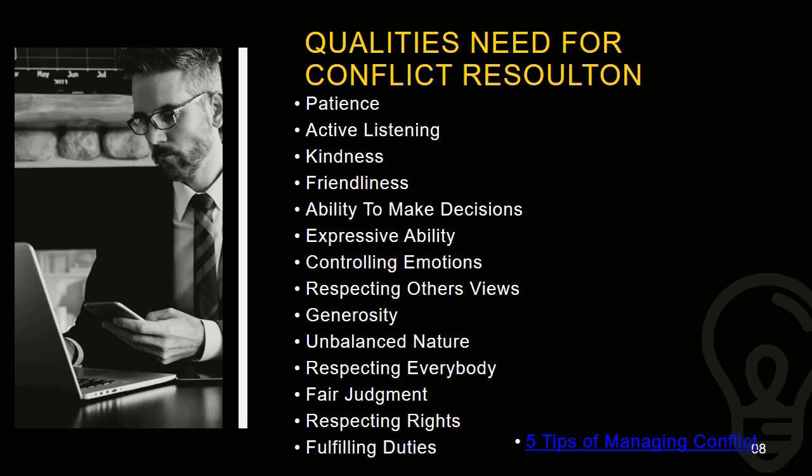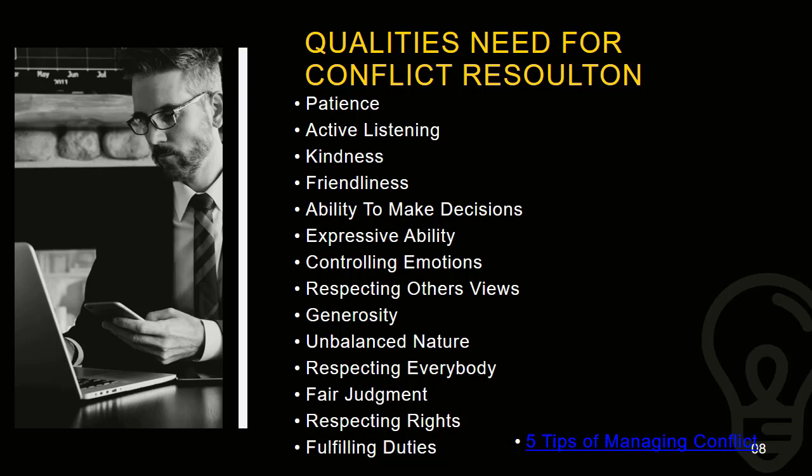So these are the kind of qualities that you need to have, and I think most of us have all these qualities in us. If we don't have a few of them, it's best for us to improve on the qualities that we don't have, so that we can always be a helping hand when a conflict arises, without making it into a huge issue. By having these features, we might be able to resolve conflicts at a smaller scale, rather than letting it go into a large scale conflict. I hope you have understood most of the qualities that I have mentioned here.